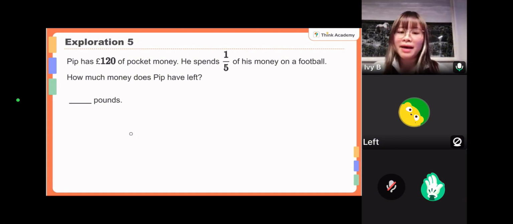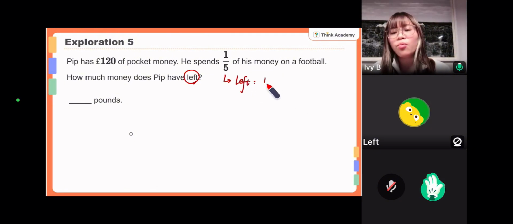Okay, so let's read it. Pip has 120 pounds of pocket money. He spends a fifth of his money on a football. How much money does Pip have left? What are we looking for? You see, I keep asking this question. What are we looking for? Yeah, perfect. We're looking for the leftover part. But is this fraction for the leftover part? No, this is the spent part. So the leftover part, if you use the fraction to represent it, that will be 1 minus 1 out of 5.